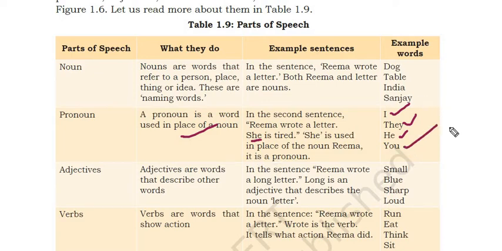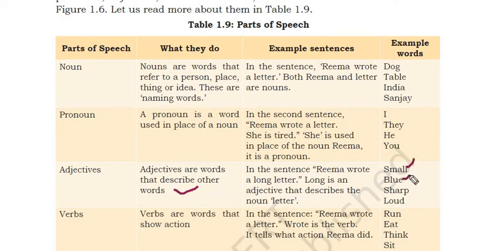Okay. Now next is adjective. Adjectives are the words that describe other words. In this sentence, Rima wrote a long letter. Long is an adjective which is describing the quality of a letter. It is a long letter. Okay. So it is an adjective.